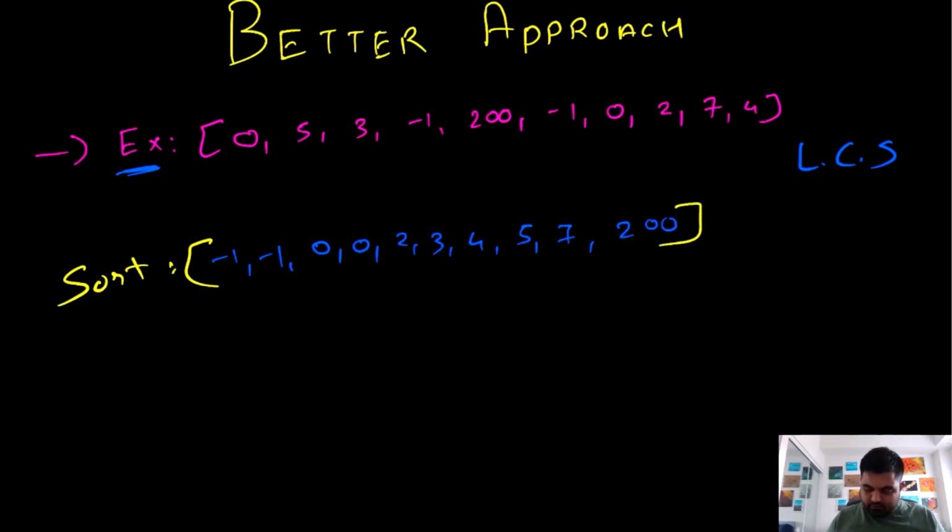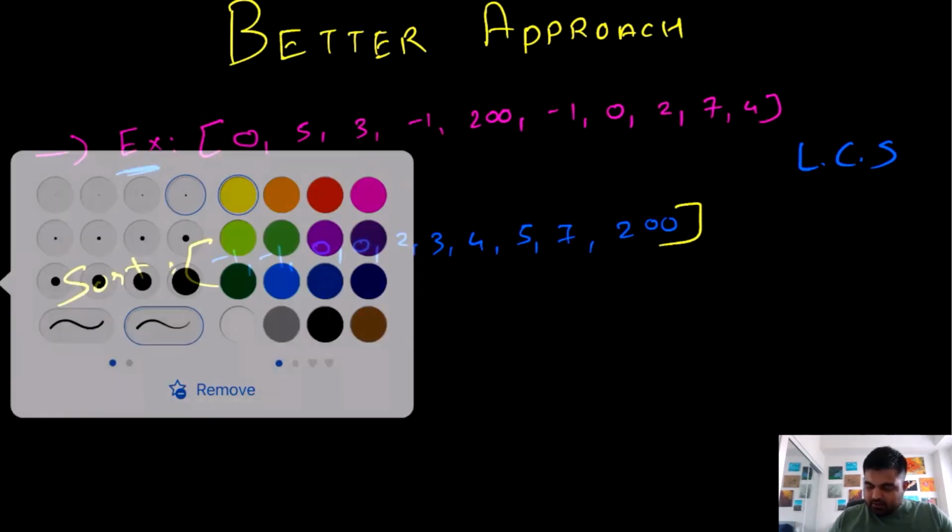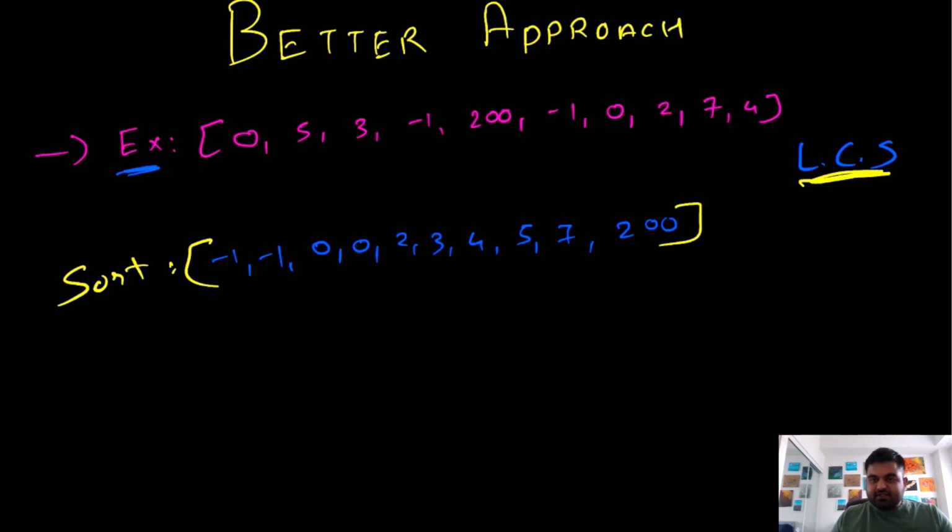Okay, so now we have our sorted result. Now in the sorted result, we simply need to find the longest consecutive subsequence that exists.